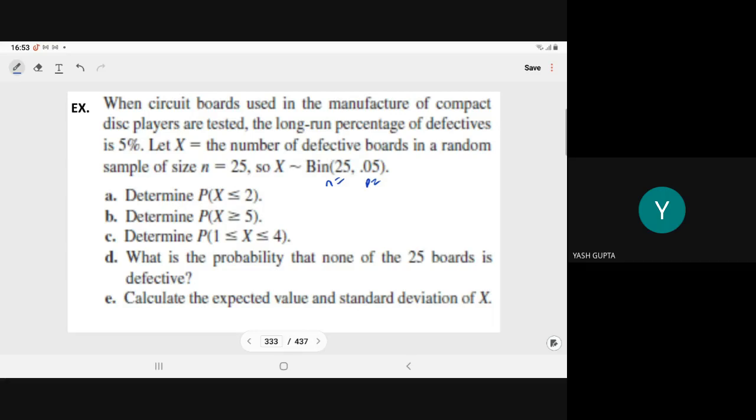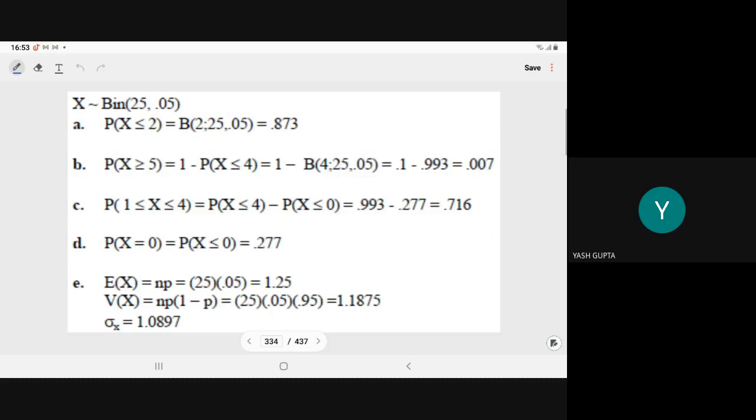Determine the value of P(X ≤ 2), P(X ≥ 5), and P when X lies between 1 and 4. What is the probability that none of the 25 boards is defective? Calculate the expected value and standard deviation. So you just have to see the table.